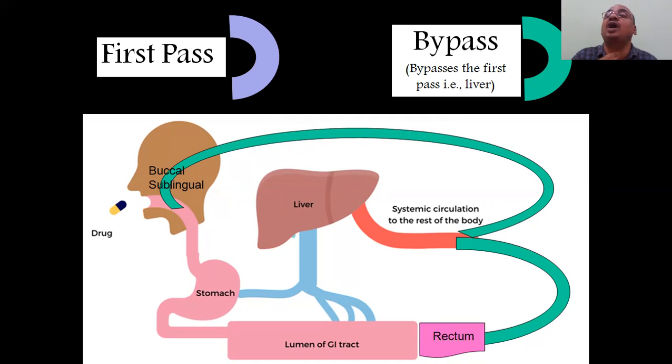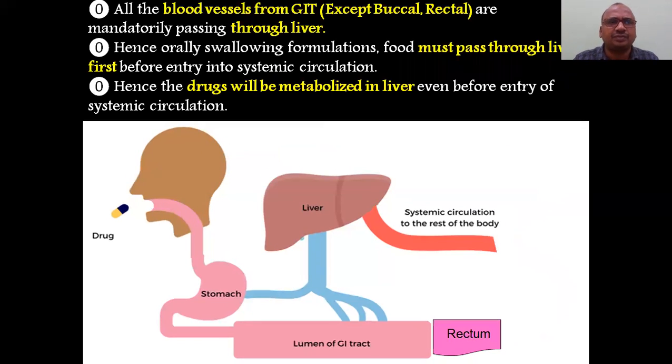That's why I used swallowing. If you are swallowing, then first pass will come. If you are not swallowing, only chewing, only in the buccal cavity like sublingual tablets, it directly enters into the systemic circulation. All suppositories directly enter into the systemic circulation. So except the first part and last part, first and last, the remaining entire thing must pass through the liver. So this is the concept.